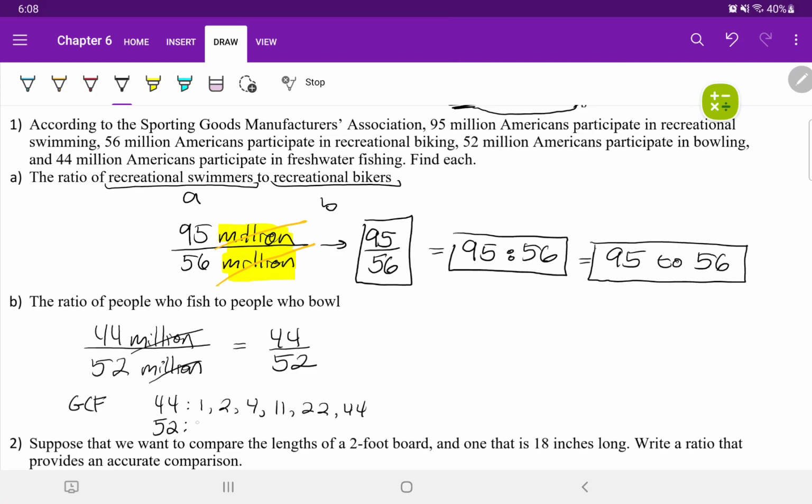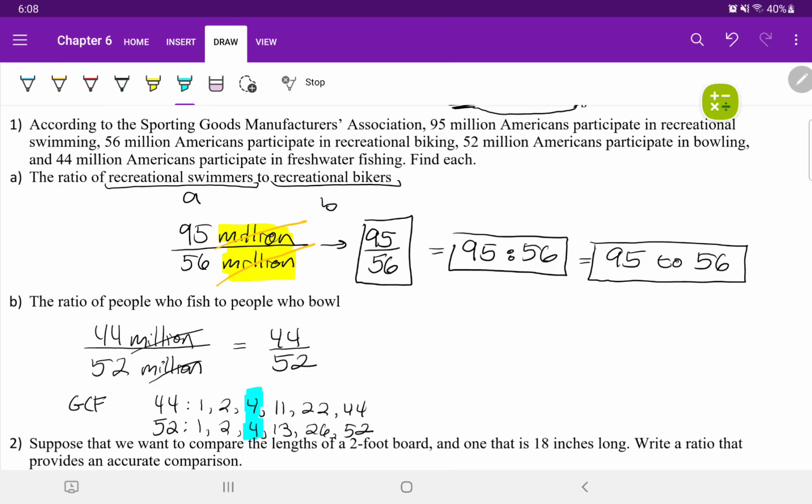For 52: 1, 2, 4, 13, 26, and 52. 1 times 52, 2 times 26, 4 times 13 all give us 52. Looking at both lists, the greatest common factor is 4. They both share 1 and they both share 2.